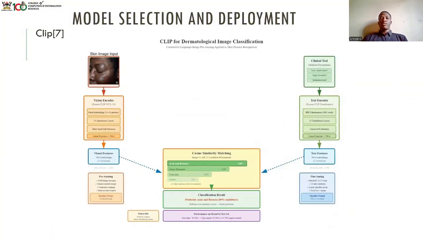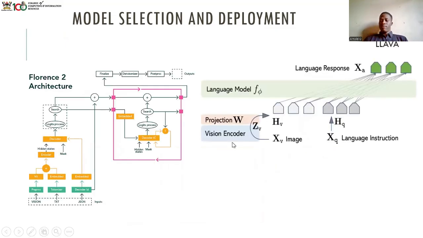Then we also trained CLIP. CLIP is a contrastive learning image pre-trained model that takes in image and text input. The image is passed through the visual encoder to give us image embeddings, and the text is passed through the text encoder to give us text embeddings. The model uses cosine similarity to combine both the text and image embeddings to give us a prediction of the most likely outcome of the disease.